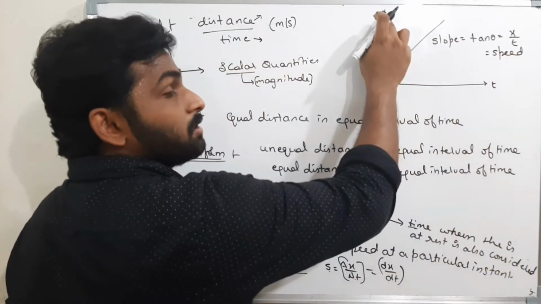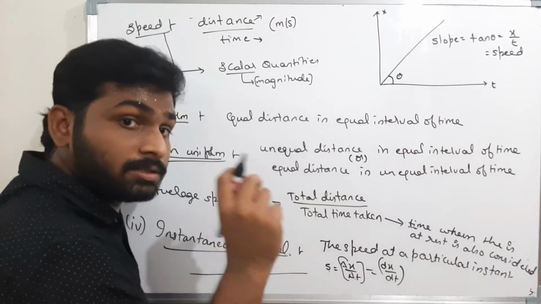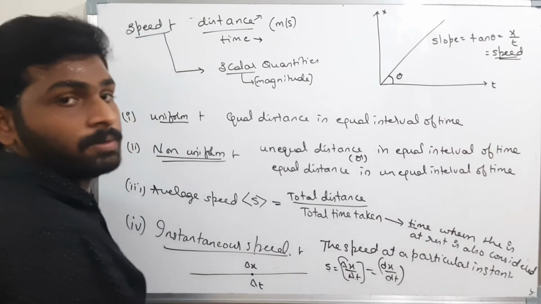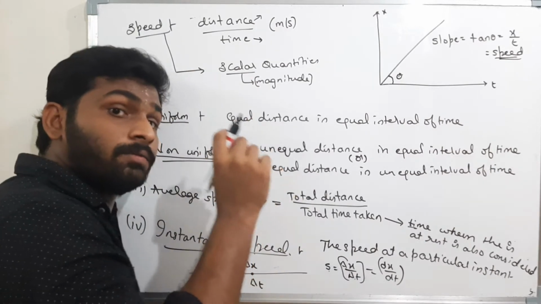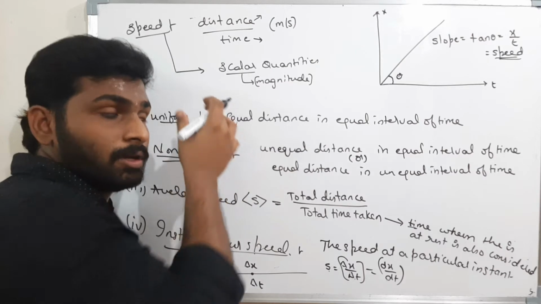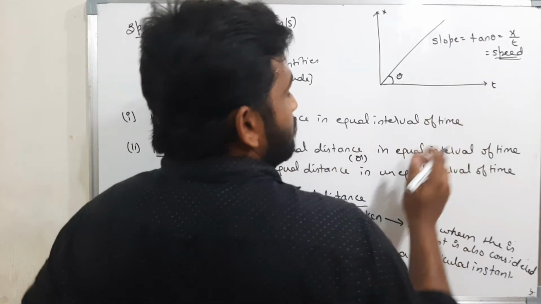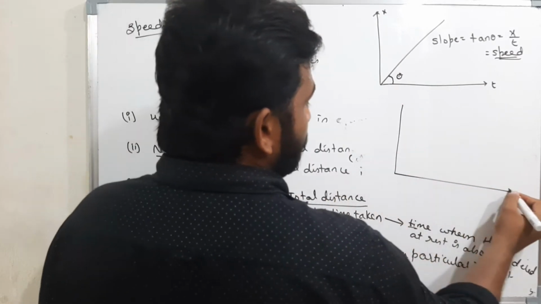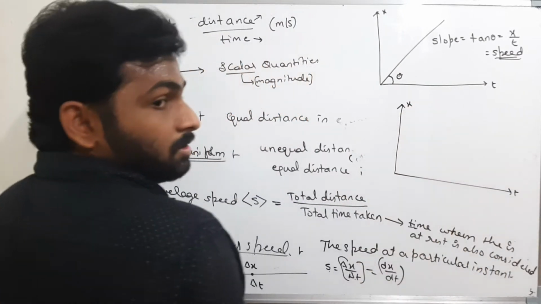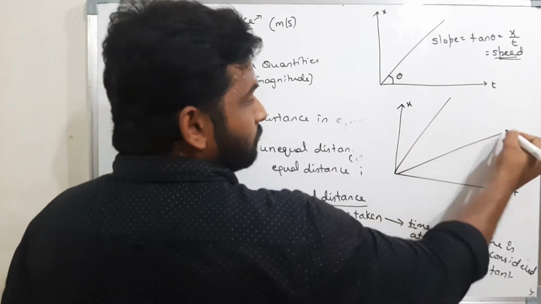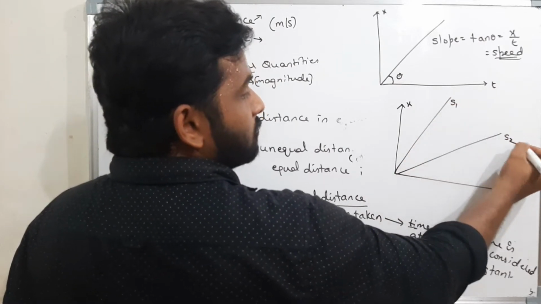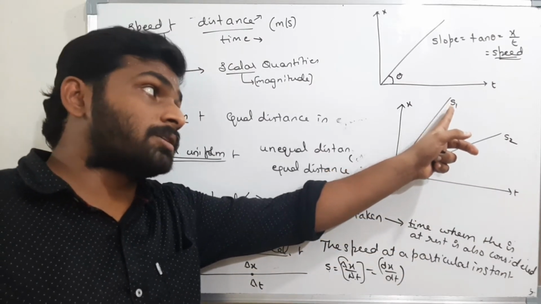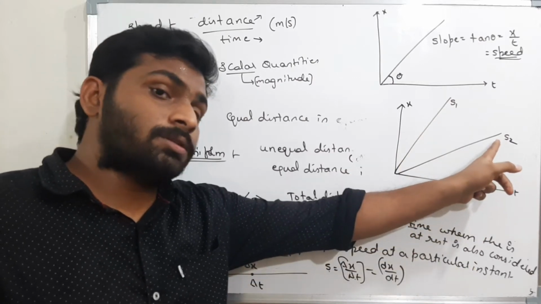That means in a distance time graph, the slope of the graph will give me the speed. Please remember that. In a distance time graph, the slope of the graph will give me the speed. Now okay, well and good. Now see here, this is time and this is distance. Now there are two graphs, speed 1 and speed 2. This is the graph for one body which is traveling with speed s1, and this is the graph for the second body which is traveling with speed s2.